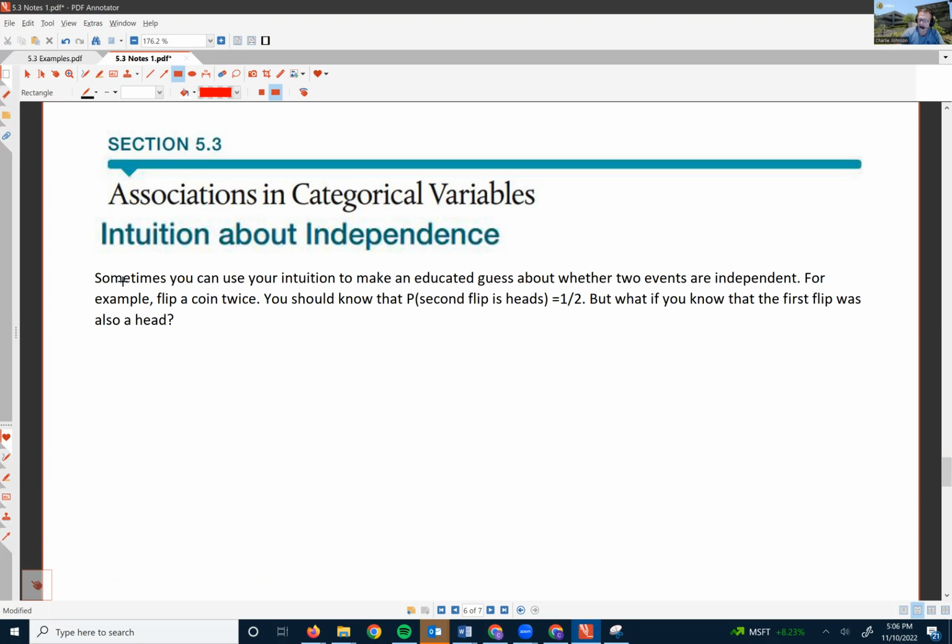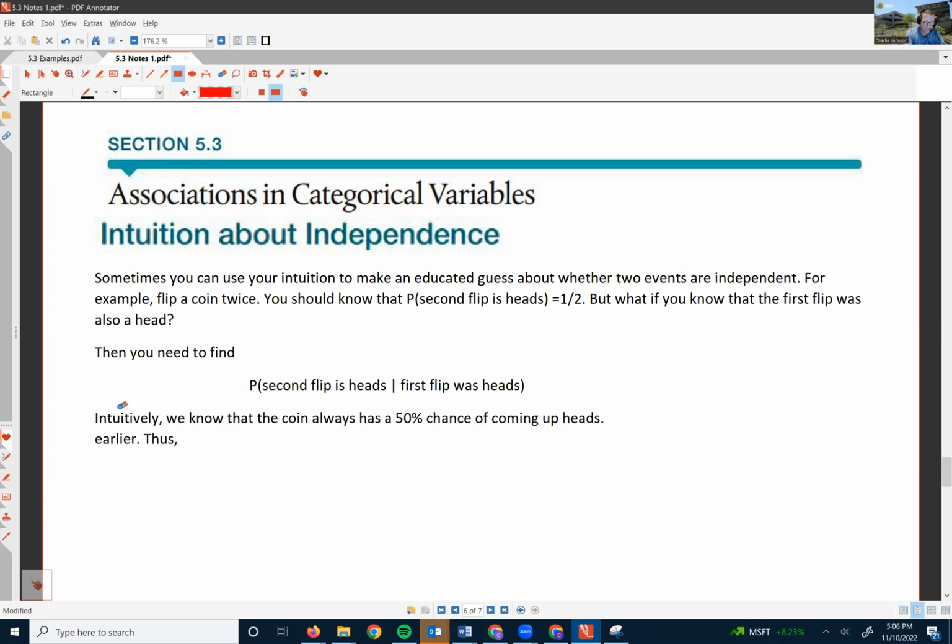What we would need to know then is the probability that the second flip is heads, knowing that the first flip was heads. Intuitively, we know that the coin always has a 50% chance of coming up heads. The coin doesn't know what happened earlier.